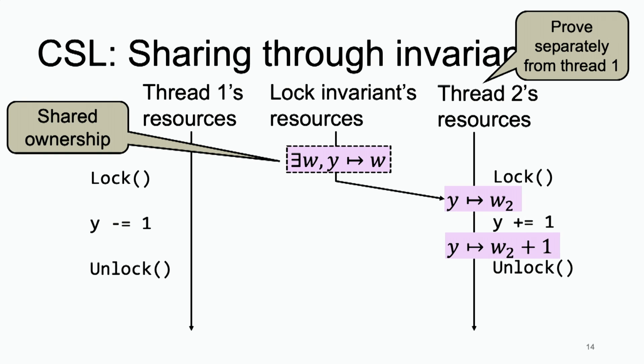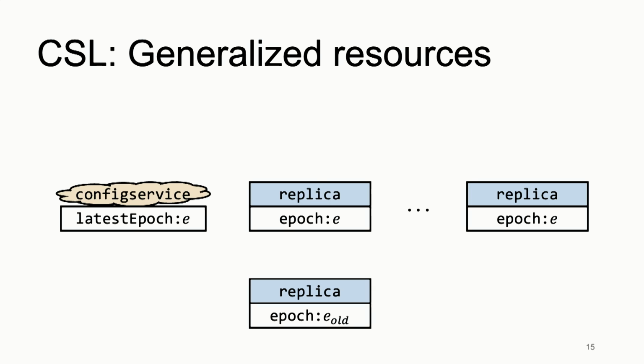So all these resources I talked about so far, x and y, are basically physical resources. And of course, it's convenient in a program to also be able to talk about more abstract resources, like resources that describe the state of the system at a high level. And particularly in the proof, that's going to be important. And particularly in distributed systems, there might be high-level properties that are true about the system, not true for any particular node, but true only at the abstract level. So for example, one of those properties that you may want to cover is the current configuration in the distributed system, where if you think about the distributed system moving through epochs, that's a common way to think about it.